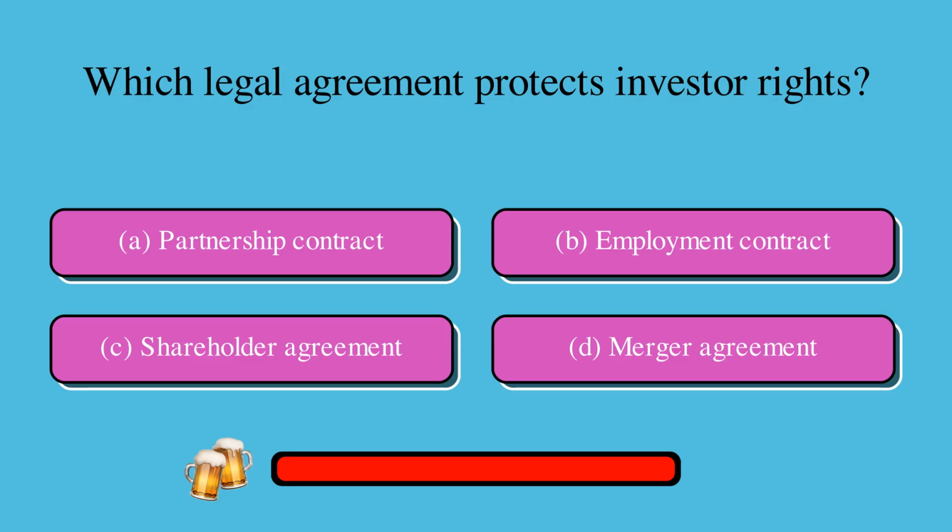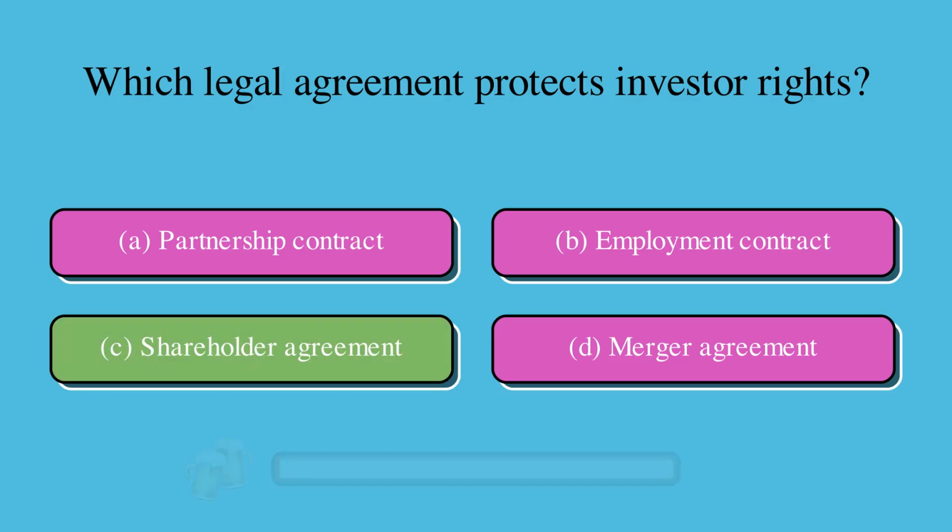Which legal agreement protects investor rights? Is it A, partnership contract, B, employment contract, C, shareholder agreement, or D, merger agreement? The correct answer is C, shareholder agreement.